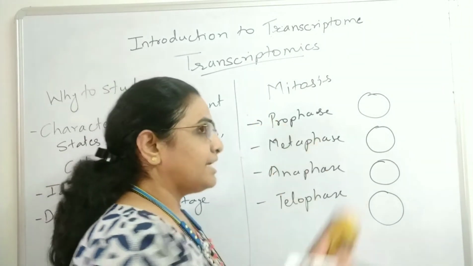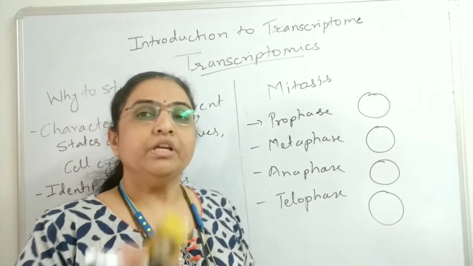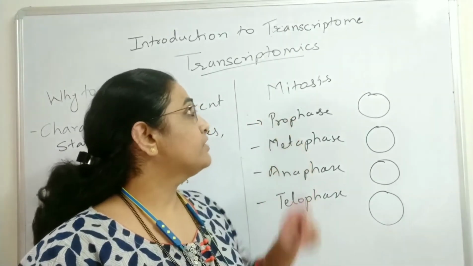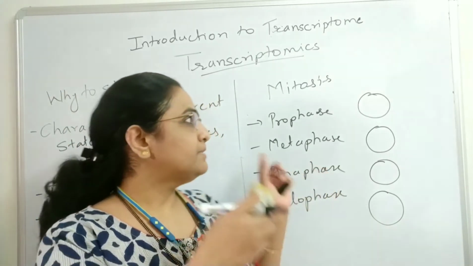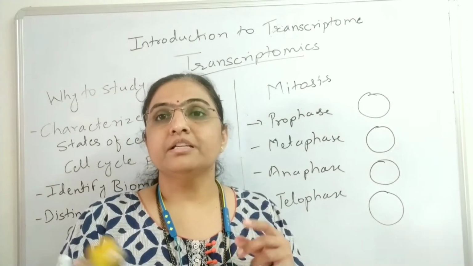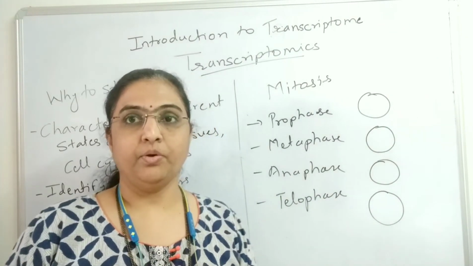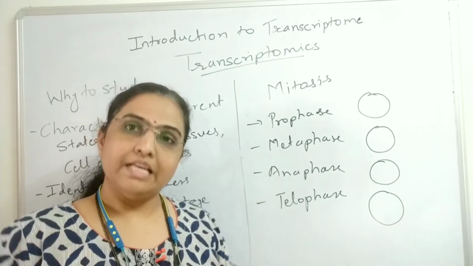So the transcriptome is going to be named accordingly. Suppose here we have taken mitosis, which is present in the cell cycle. So you may say that it is the cell cycle transcriptome, meaning the transcriptome which is present during the cell cycle.